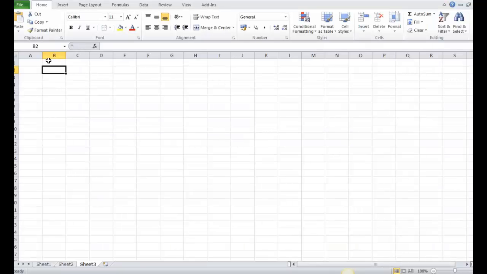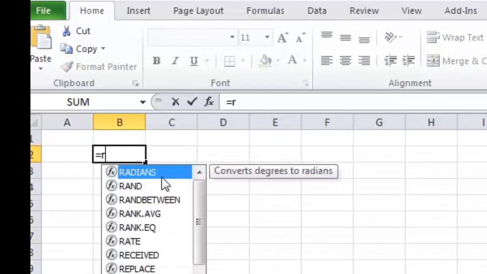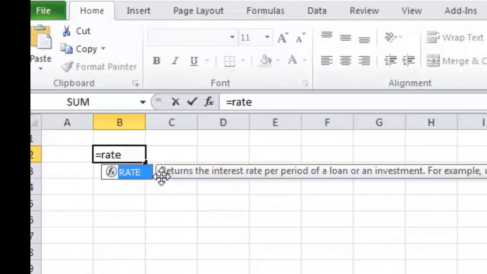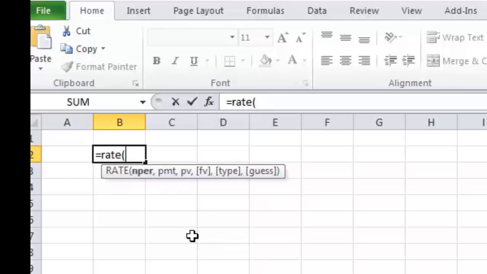So in the Excel sheet, because we have to calculate rate, let us type is equal to rate, open a bracket, and key in the information asked. N stands for number of periods, which is 8 in our case. There is no regular payment or PMT, so let's put a 0. And then we have a present value, which is 30 lakhs. It is negative because this is the money which has been going away right now. And then future value of 70 lakhs.